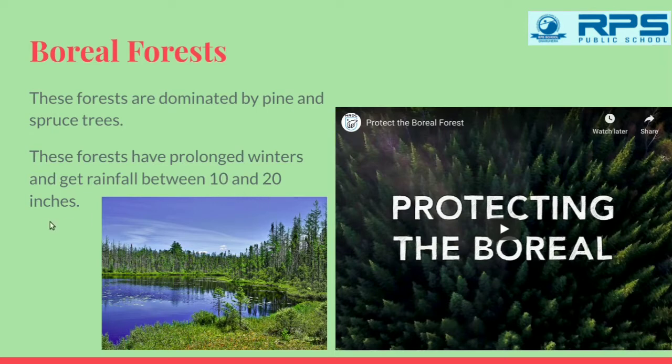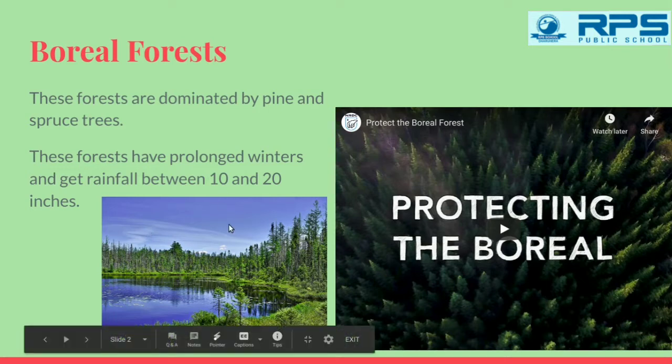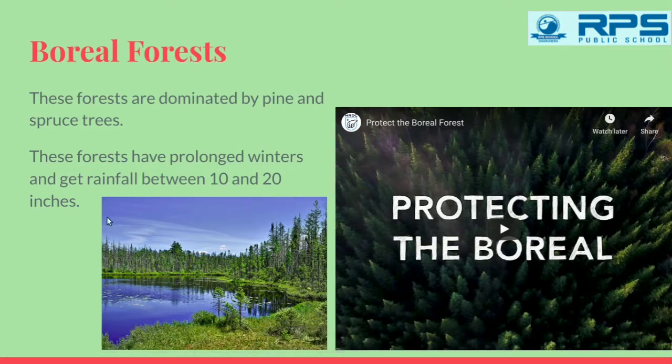Children, this is the method of measuring the rainfall. That means if we collect the rainwater on a flat surface and it reaches up to 10 inches or 20 inches, then we say that it is 10 to 20 inches rainfall in that particular area. With the help of this video, we will just visit the boreal forest.